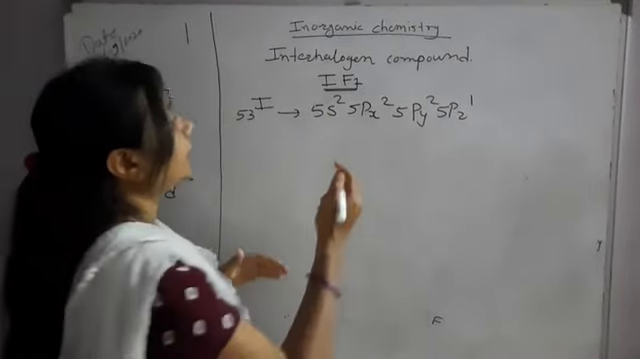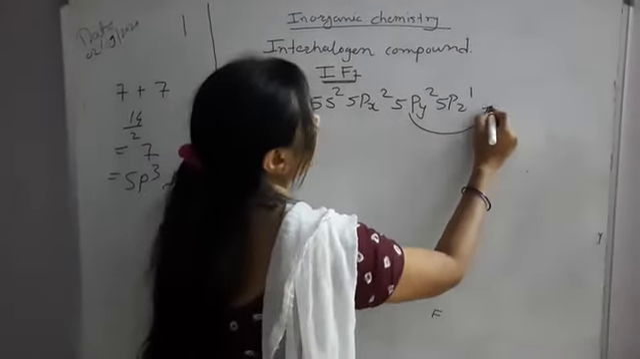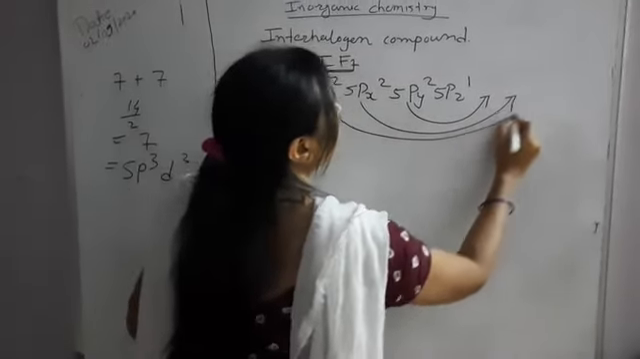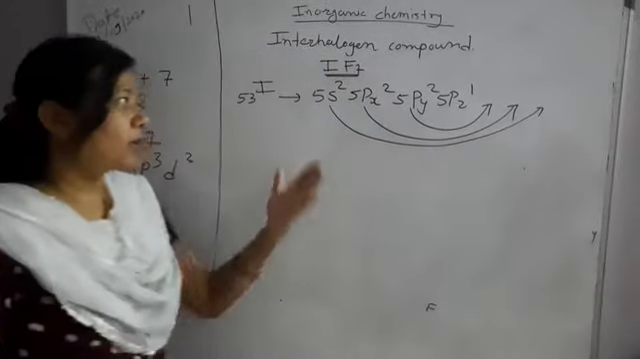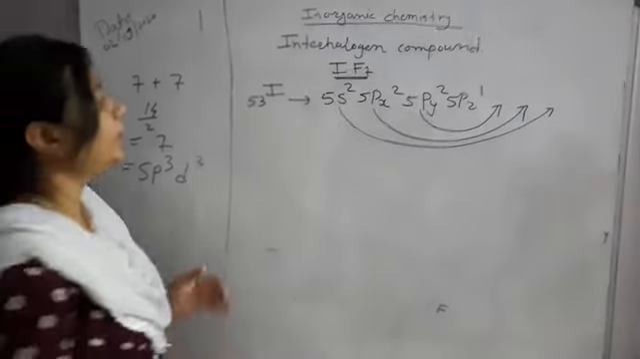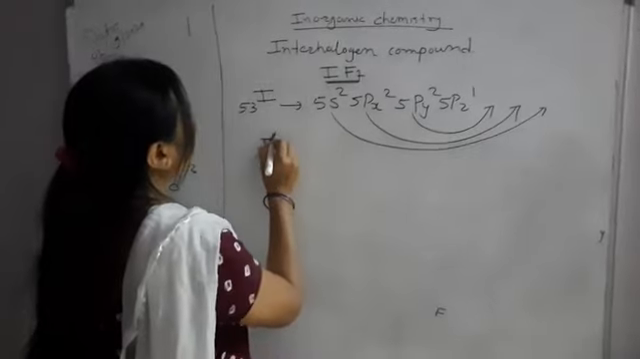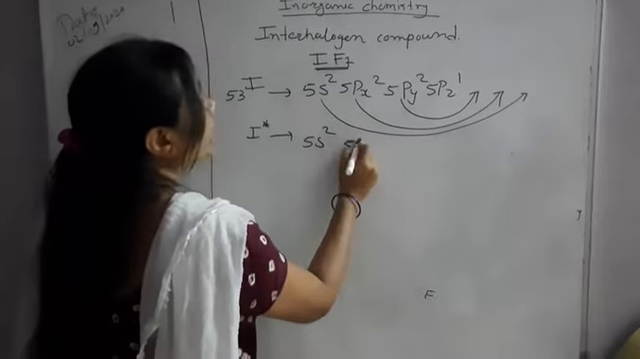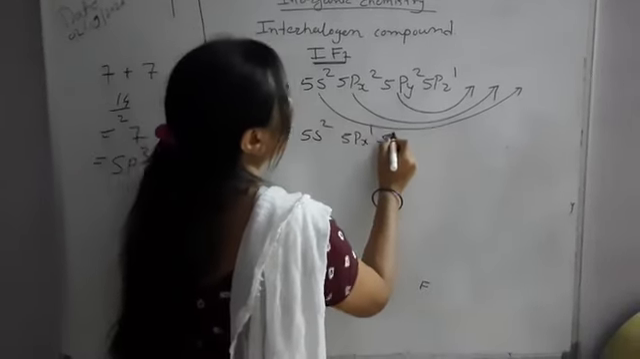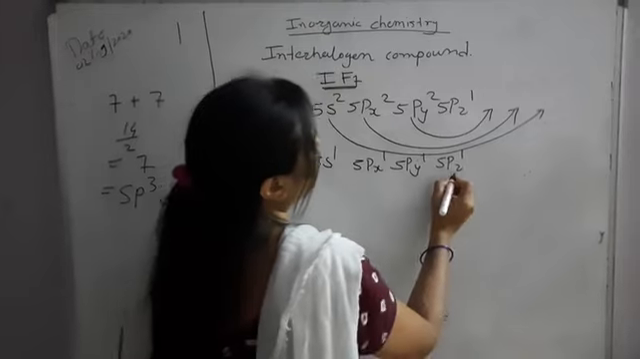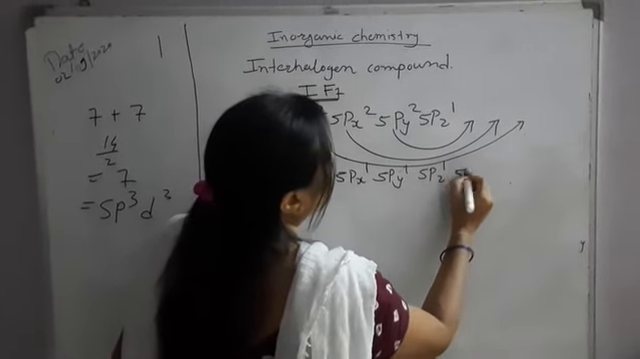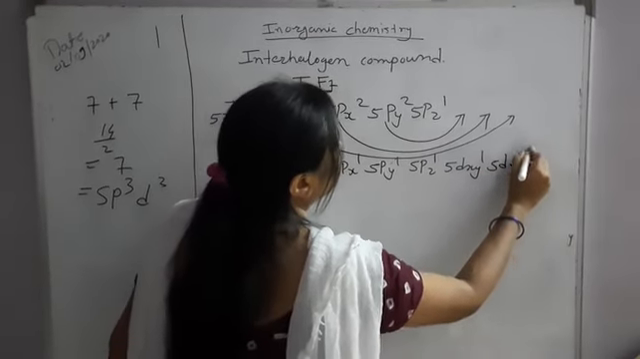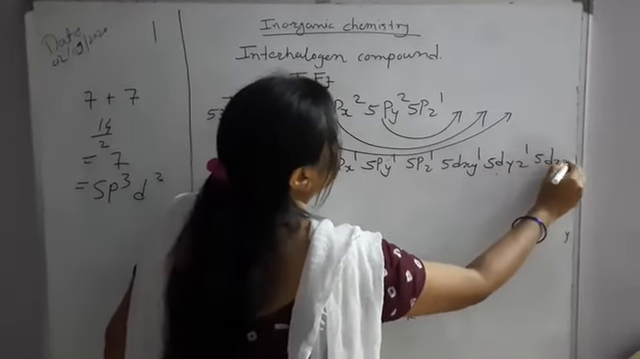So there is an excitation of electrons. How many electrons are needed? 3 electrons are excited. Where will they go? To the next orbital, which one? That is the 5d orbital. So the excited state configuration of iodine is 5s2, 5px1, 5py1, 5pz1, 5dxy1, 5dyz1 and 5dzx1.